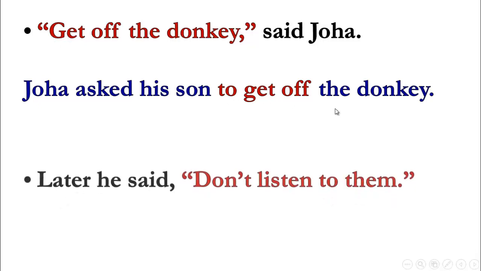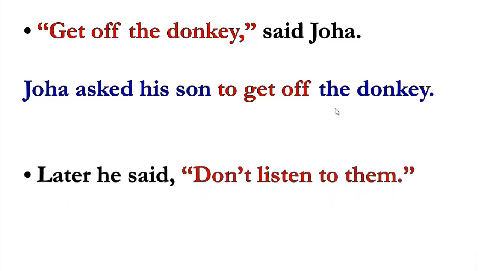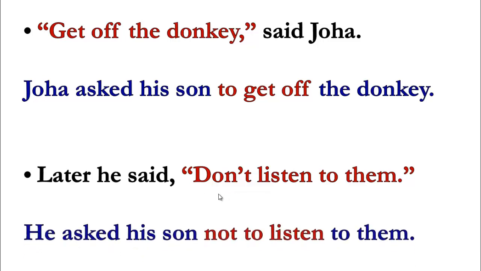Okay? Next one. Later he said, don't listen to them. I'd like you to think and write the answer before I say it. I'm going to explain it again, so try to write it before I say it. Later he said, we speak about Juha. That's right. So here said means what? Asked his son. The sentence here is a direct one. We have quotation marks here, and here we have don't. It starts with don't, so it's going to become what? Excellent. Not to listen to them. So the sentence: he asked his son not to listen to them.